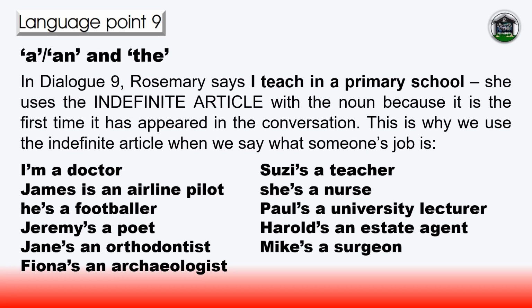And in Dialogue 9, Rosemary says, "I teach in a primary school." She uses the indefinite article with the noun because it is the first time it has appeared in the conversation. This is why we use the indefinite article when we say what someone's job is.